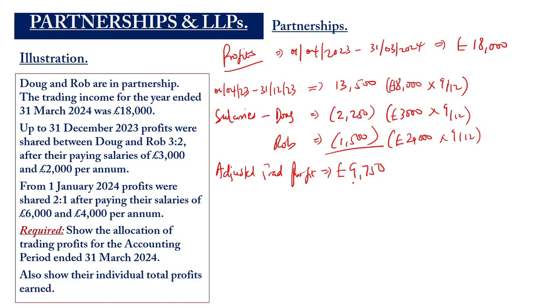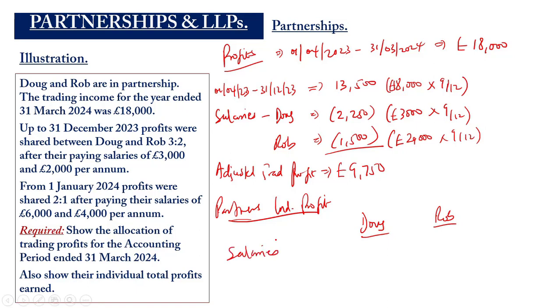Okay, so the question is asking us to show their individual total profit. So for this period, the partners' individual profit, okay, for Doc and Rob, their salaries for this period for Doc was 2,250, for Rob was 1,500.